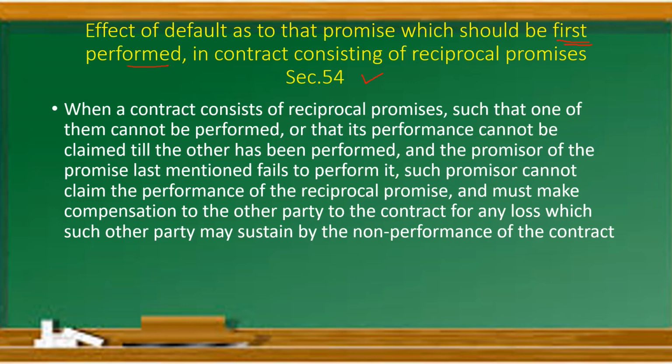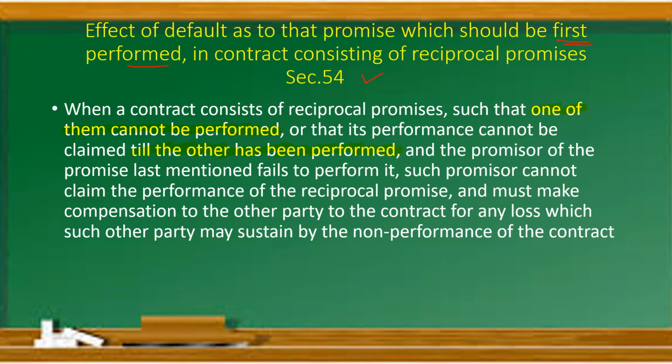That is why in that case, see, when a contract consists of reciprocal promises such that one of them cannot be performed, or that its performance cannot be claimed till the other has been performed. That means it is depending on the first act.